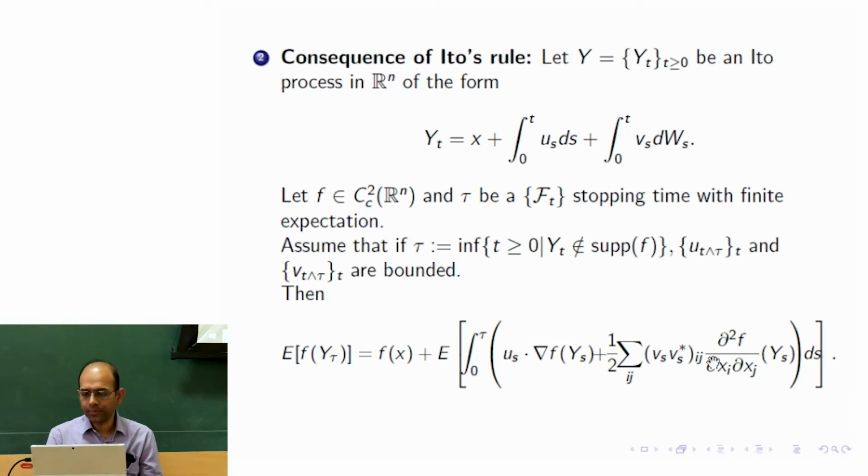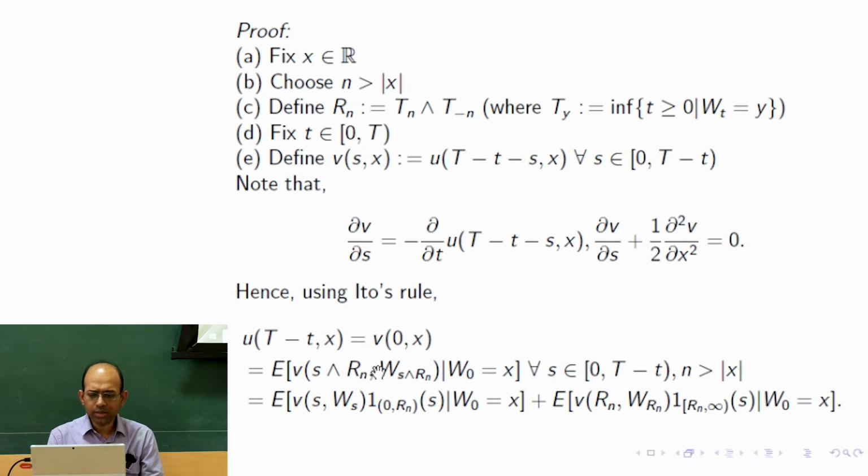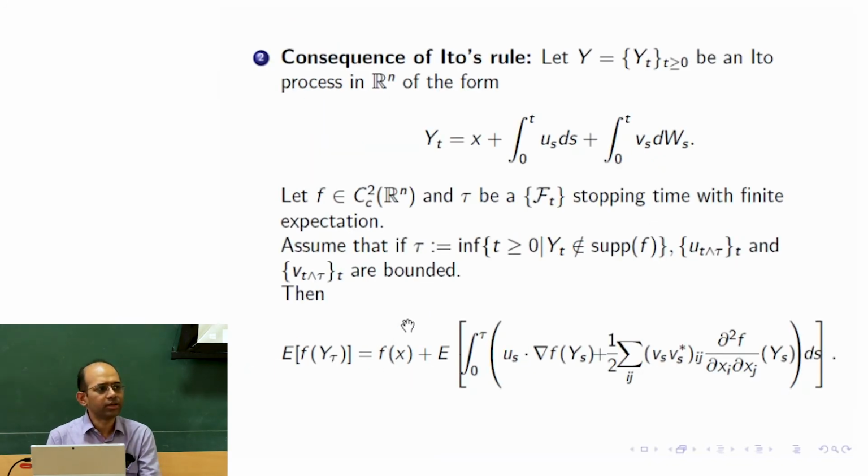The way f is chosen, that is V, is such that del V del t plus half del 2V del x2 is 0. So this part would give you 0, and only the V of 0, x term would remain.